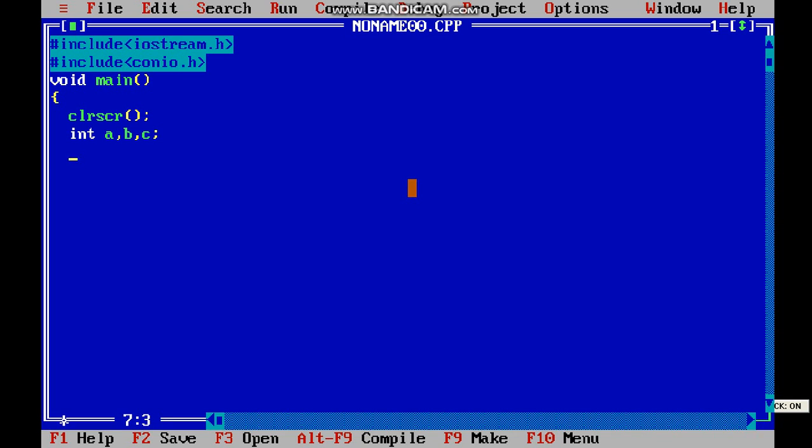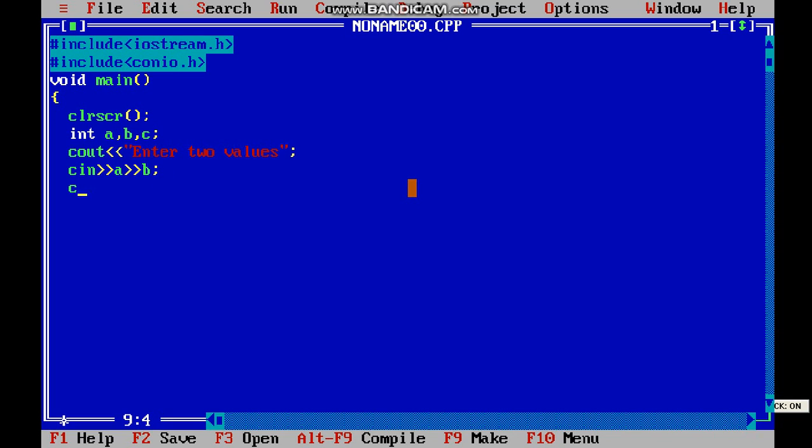After that we will ask the user to enter the values of two variables. So cout "enter two values", then cin A and B. We have to take two values A and B and interchange them. Like I explained in the last program, the program is the same, only we have to change the values using a third variable.